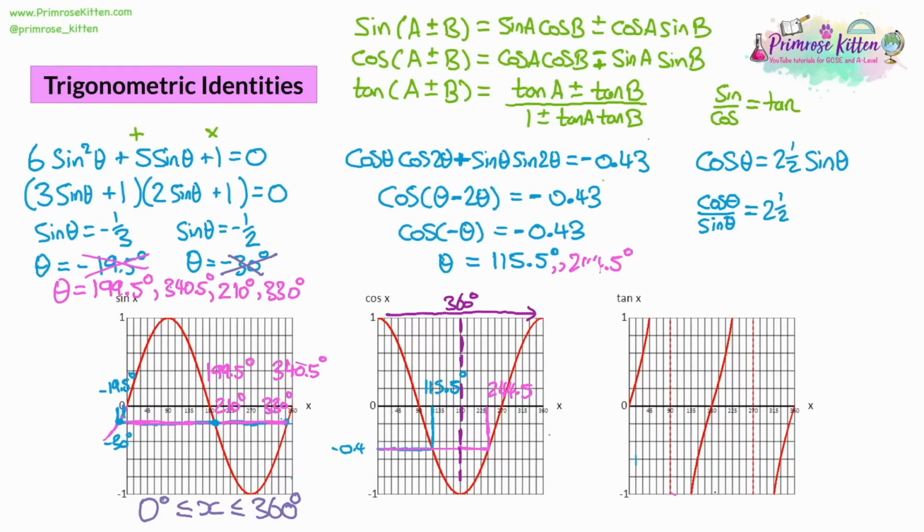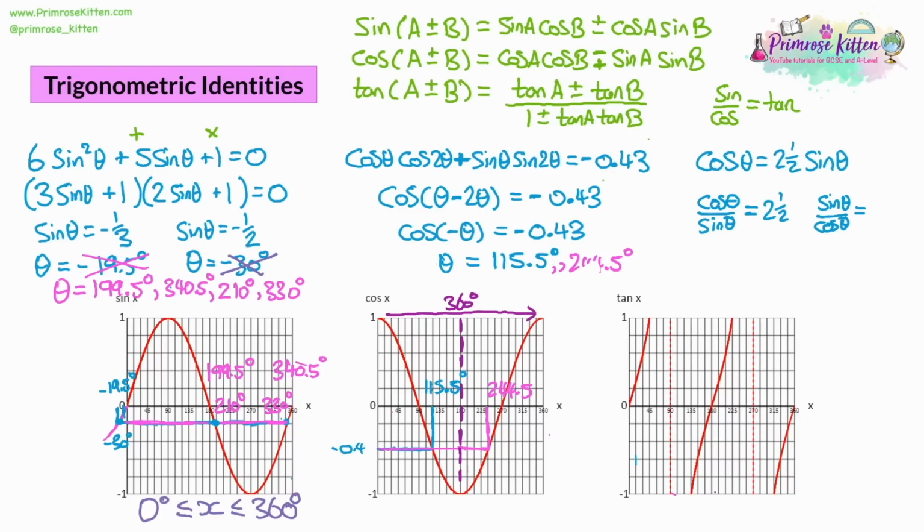Now that is the opposite way around to the identity. Sin over cos is tan. We've got cos over sin. So to flip those around, what we're going to do is find the reciprocal of both sides. So to find the reciprocal of a fraction, you flip them upside down, which is what we've done, what we want for our identity. But then to do the same thing on the other side with the 2.5, you can't flip a whole number around, or something written as a mixed number. So what you need to do is 1 divided by 2.5. So again, we're taking the reciprocal of both sides.